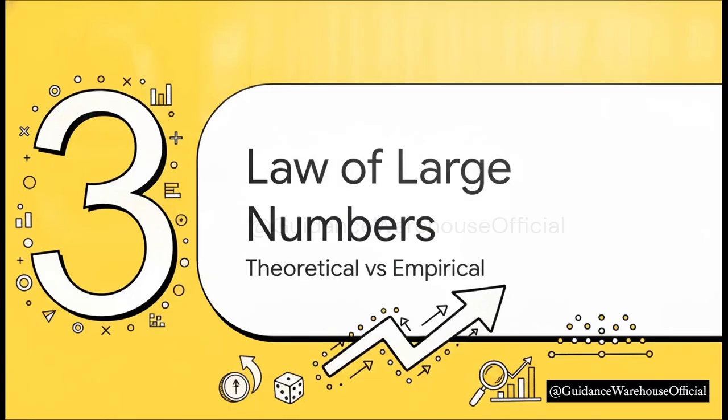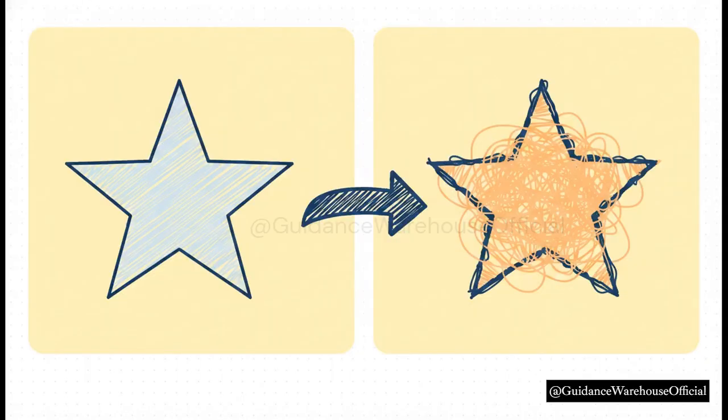Section 3. The law of large numbers. To answer that question, we have to look at empirical data. There's a clear contrast we need to make here. Theoretical probability is what the pristine mathematical odds say should happen. Empirical probability is what we actually observe happening in the messy real world over many repetitions. And the law of large numbers states that your observed empirical frequencies will only inch closer and closer to your theoretical probability over a massive number of trials.